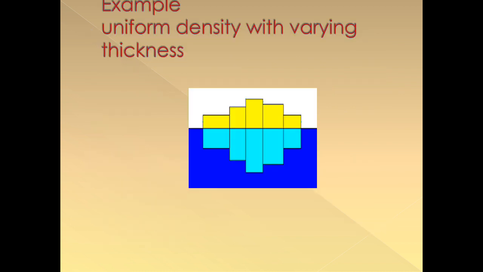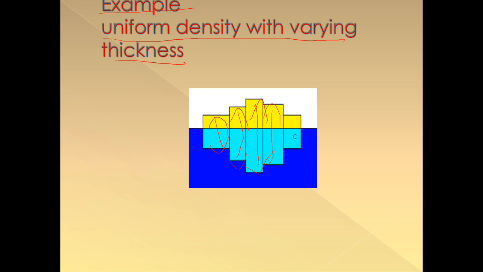So let us look and understand through some examples. He says uniform density with varying thickness. So he took a uniform density wooden material with varying thickness. The lengths of these wooden boards are different, and their thickness also is different.